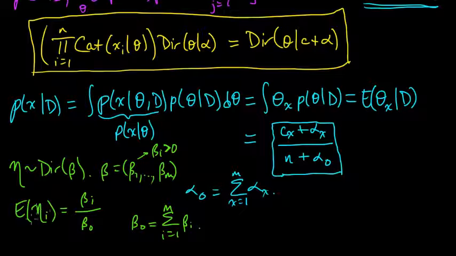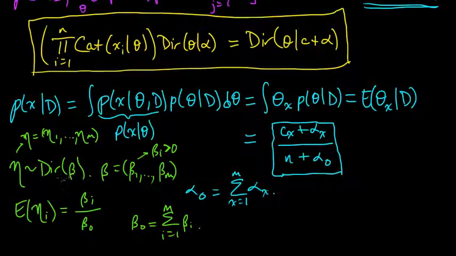We'll prove this, maybe in another video. This is just the expression for the expected value of the ith coordinate. Remember, this eta is a vector. It's a probability distribution on 1 to m. Each of these is non-negative and they sum to 1.